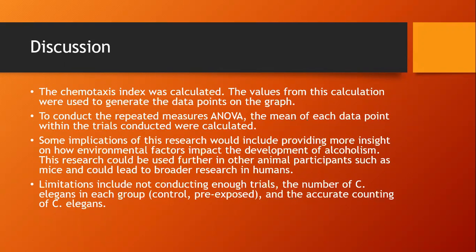Some limitations of this include not conducting enough trials, which means that the information is not representative enough of a larger population. The number of C. elegans in each group was not enough. I noticed that the control group had significantly more C. elegans than the pre-exposed group, and the accurate counting of C. elegans was also a limitation because when the timer stopped, it doesn't mean that the C. elegans stop moving around. It was kind of hard to keep track of them.